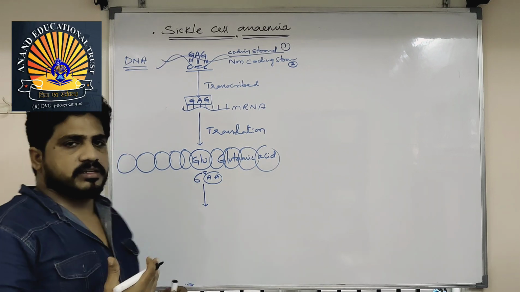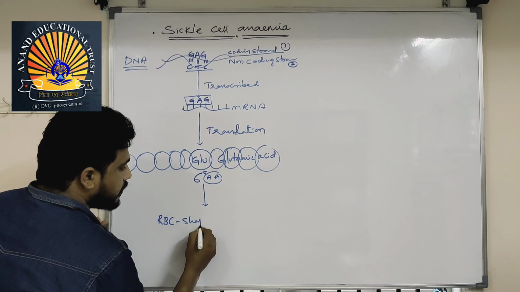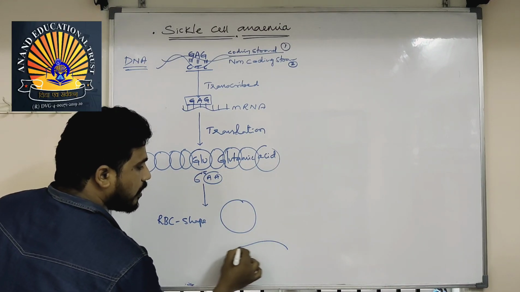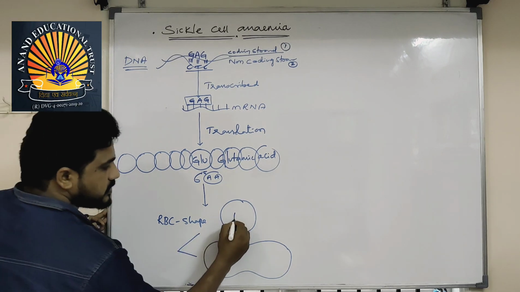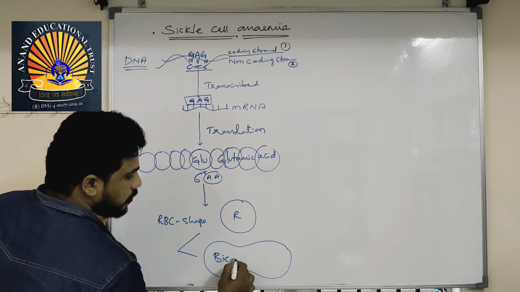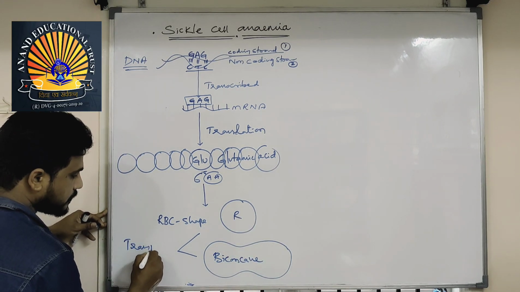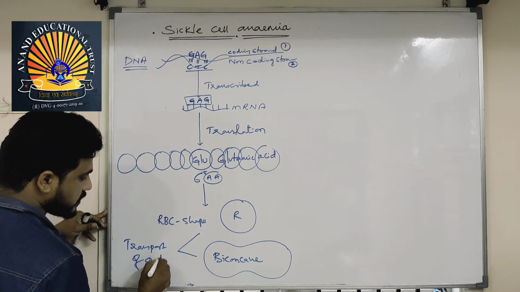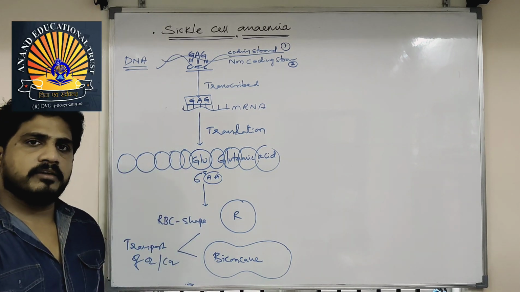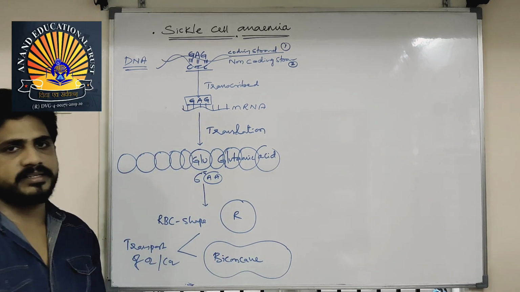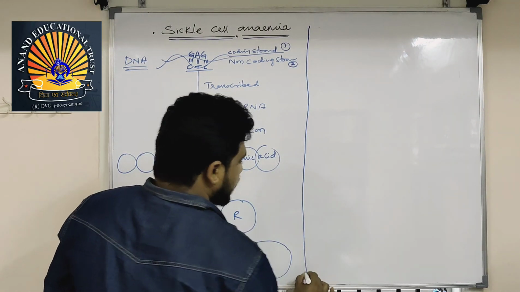Then the oxygen tension will be good, and the RBC shape will be round or biconcave. These two shapes, round and biconcave, participate in the transport of oxygen and carbon dioxide both. From lungs to tissue, they carry oxygen. From tissue towards lungs, they carry carbon dioxide. So this is what normality is. Understand?